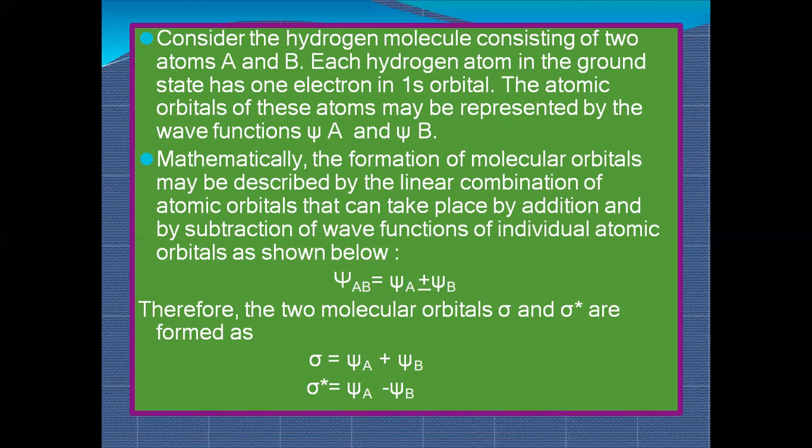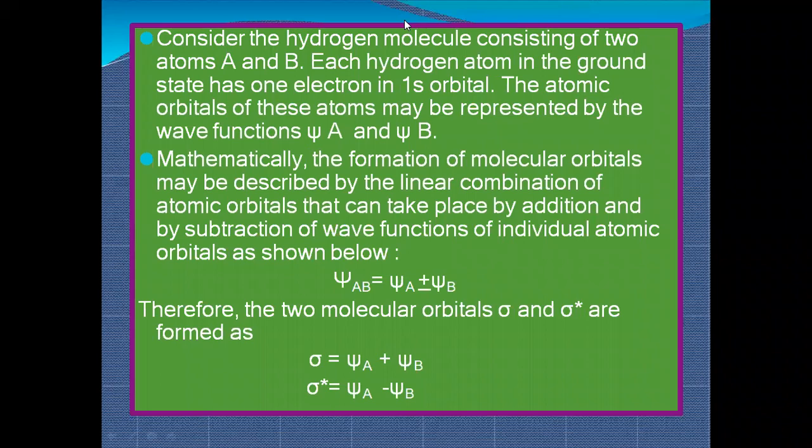So how can you express the formation of molecular orbitals mathematically? By the LCAO method, that is, by adding or subtracting the wave functions.